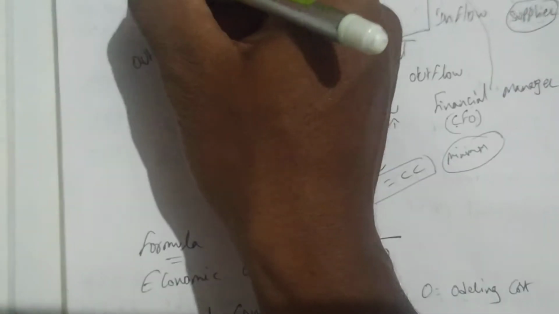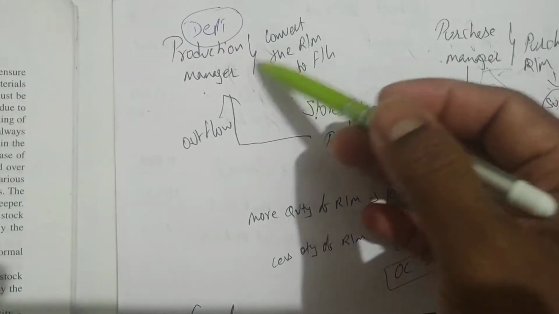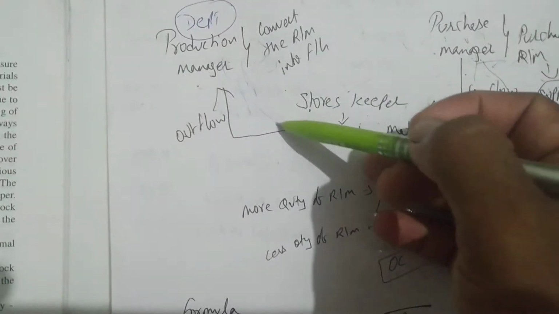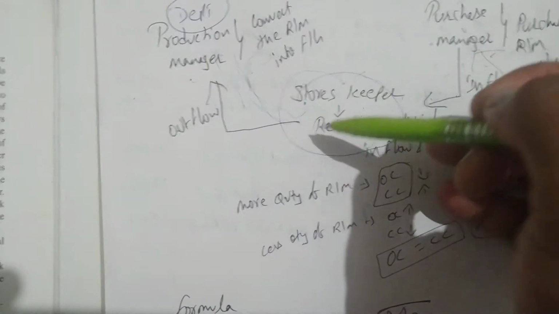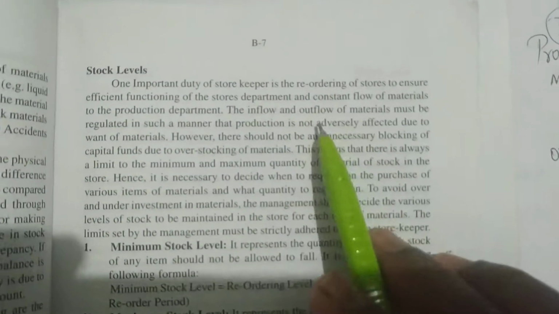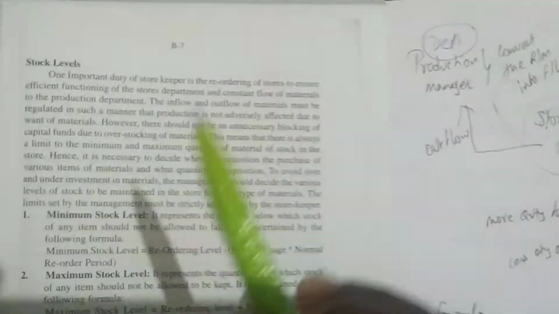Now I'm writing here production department. Okay, the materials have to be sent to the production department as and when they need materials. Okay, it's his responsibility that there should be constant flow of materials from stores keeper to the production manager.